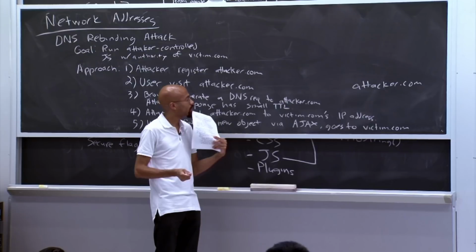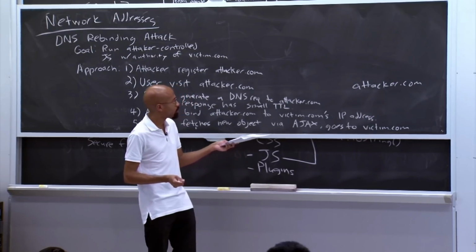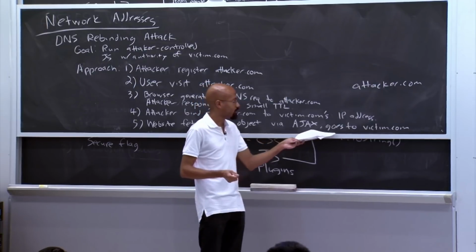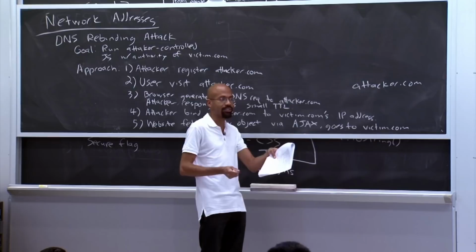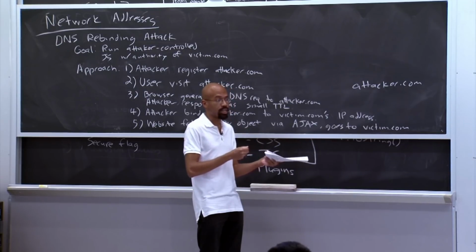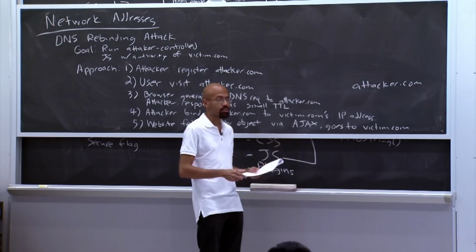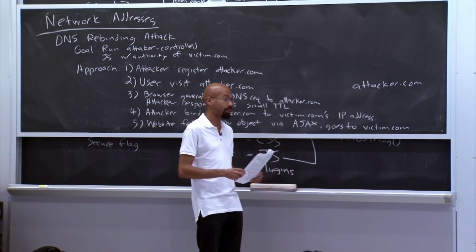Presumably if you're using HTTPS, then when you send out this AJAX request, the victim machine wouldn't have the attacker's HTTPS keys, right? So the cryptography would fail somehow. So I think HTTPS would stop that, or if the victim only has things on HTTPS. Yeah, so I think that'd stop it.